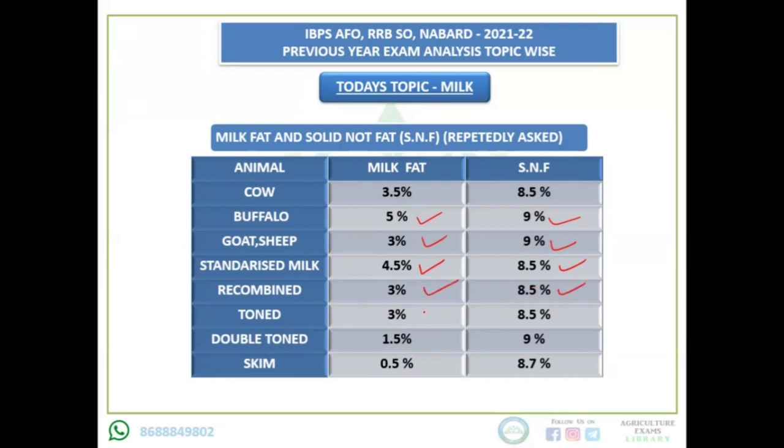Toned milk has 3% fat, 8.5% SNF. Double tone has 1.5% fat, 9% SNF. Skimmed has 0.5% fat, 8.7% SNF.